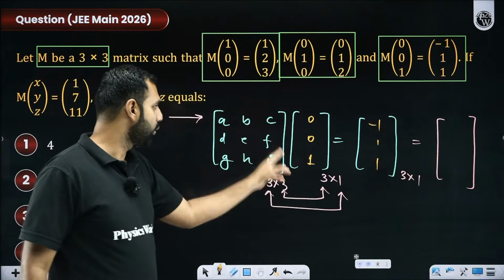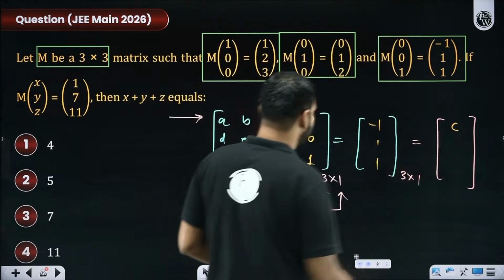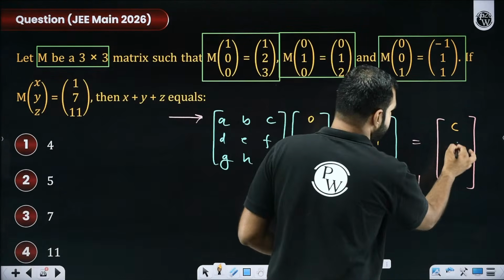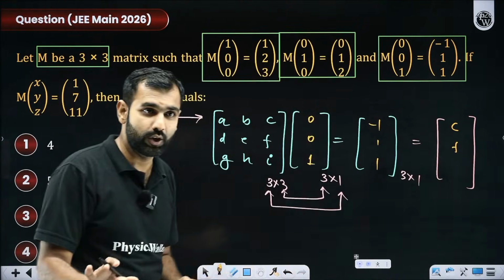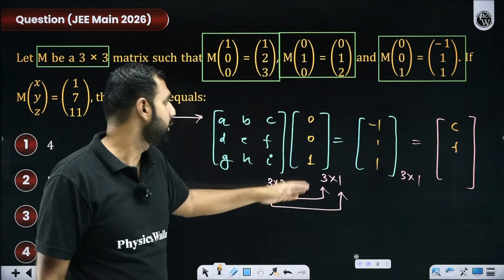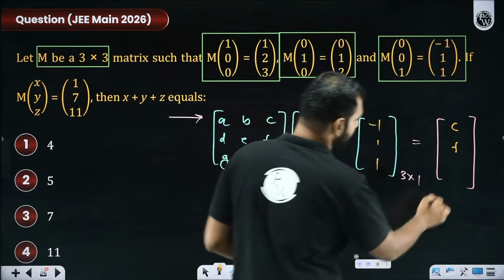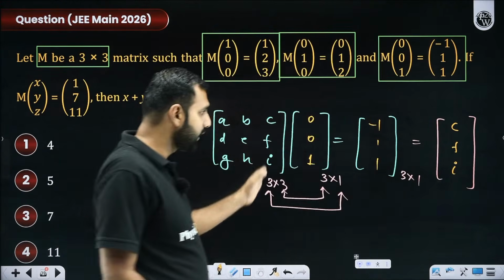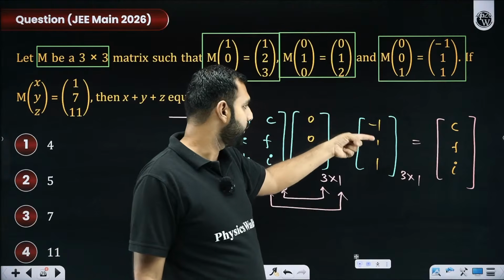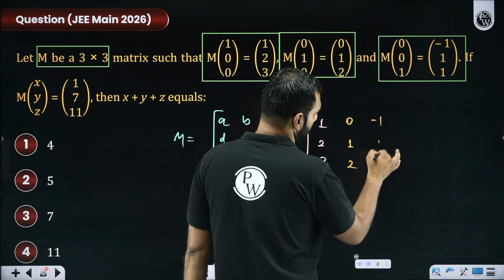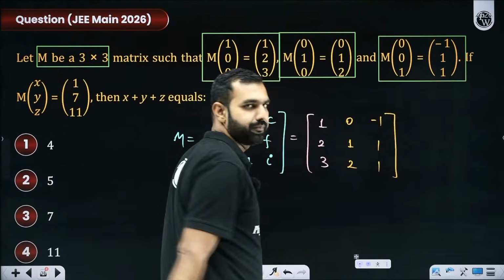ABC with 0, 0, 1 will give you C as the first element. DEF with 0, 0, 1 will give you F here. Yes or no? All the participants getting it or not, everyone? GHI when multiplied with 0, 0, 1, I'll be left with I only. So with that, I think I got third column as minus 1, 1, 1. Yes or no? So my third column here will be minus 1, 1.